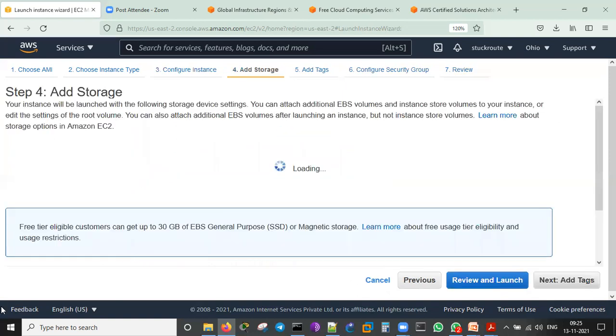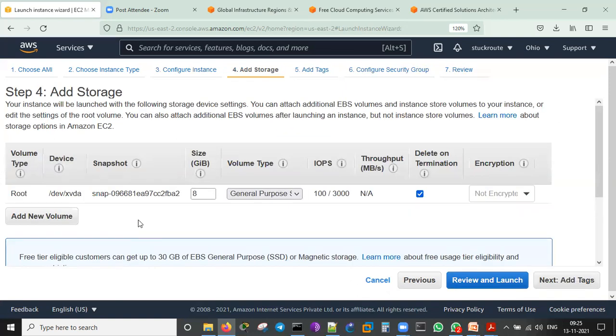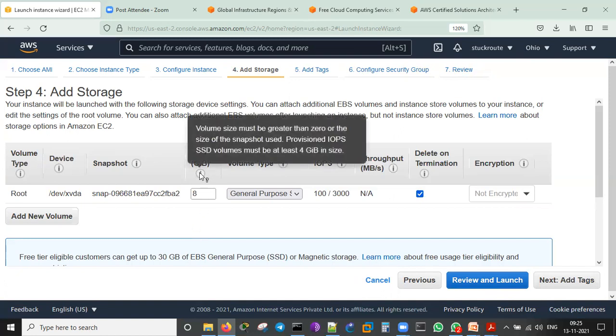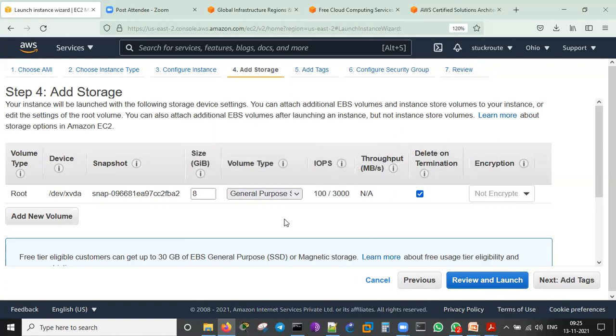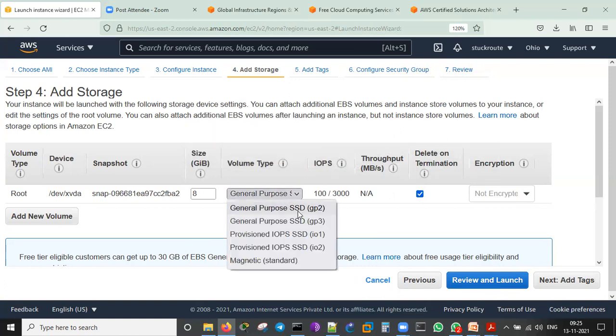Adding the storage. For the free tier, AWS is giving us only 8 GB hard disk. Can you run a server on an 8 GB hard disk? It's possible in the cloud only. So this is the service, and this is the size. Volume size must be greater than 0. So 8 GB has been given. It's general purpose, or I can go with an SSD, something like that.